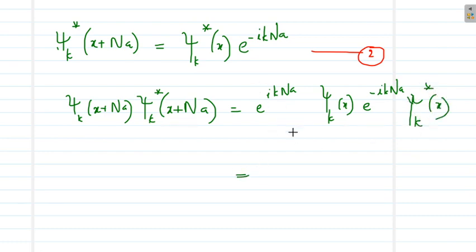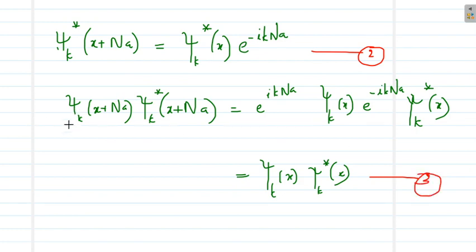So here these terms will cancel and it will be psi k of x into psi k star of x. So I just did this to make one point. This is equation number 3: left hand side is psi k of x plus na into psi k star of x plus na, right hand side is psi k of x into psi k star of x.